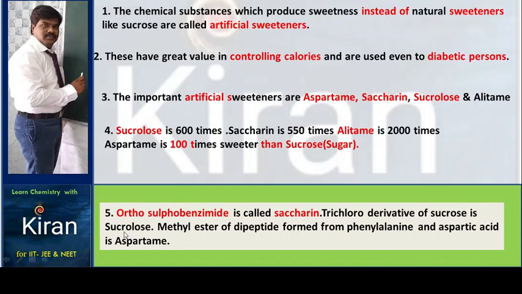From orthosulfobenzamide we get saccharin, the artificial sweetener which is 550 times sweeter than sugar. In the same way, the trichloro derivative of sucrose is sucralose, and the methyl ester of dipeptide formed from phenylalanine and aspartic acid is aspartame.